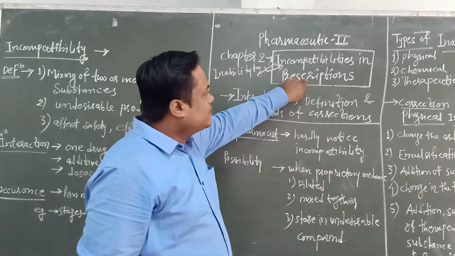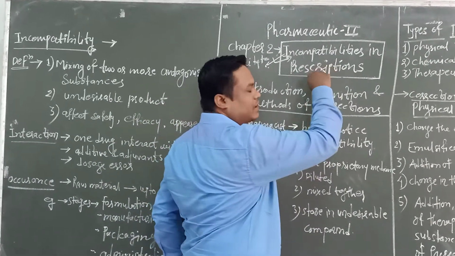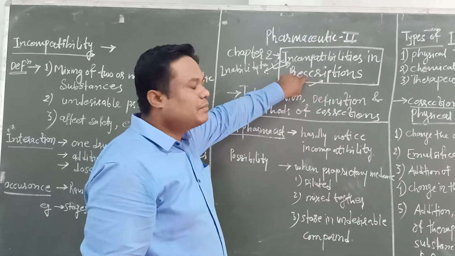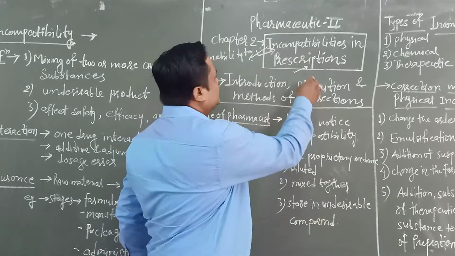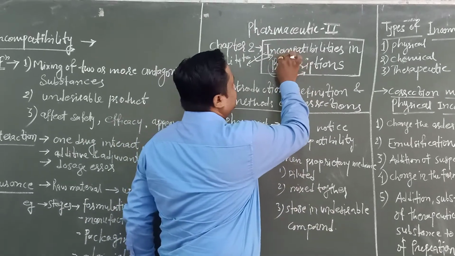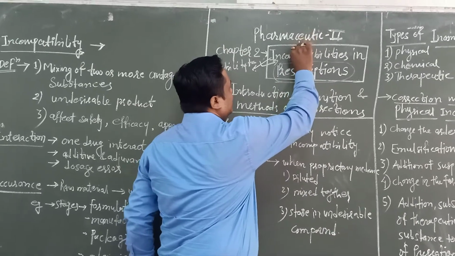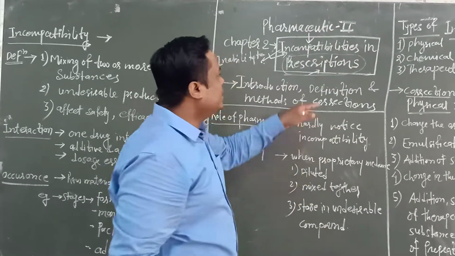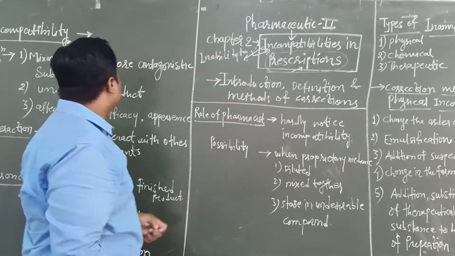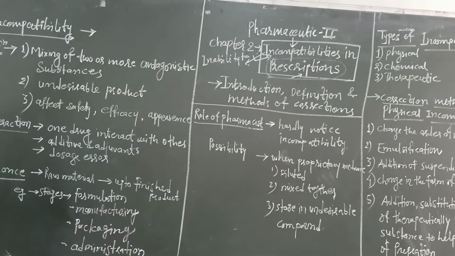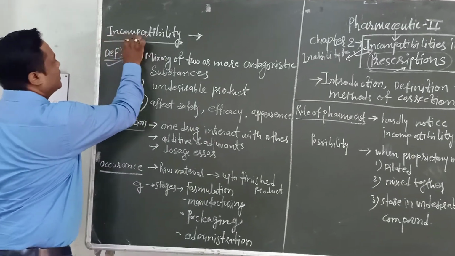And second, we have to see the prescription, from the previous lecture. It is the written order by the registered medical practitioner, and the pharmacist should dispense against this prescription. Then we have to see in this chapter what problems occur in prescription, what are the reasons for incompatibilities, and their methods of correction. Then first we have to see the definition of incompatibility.